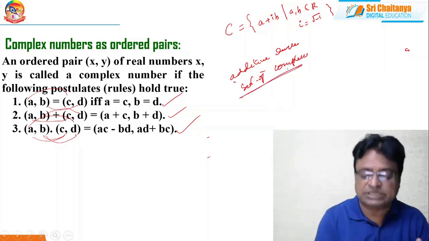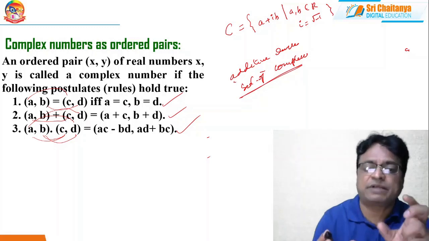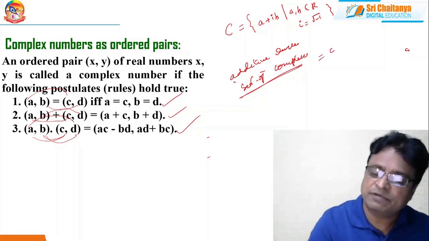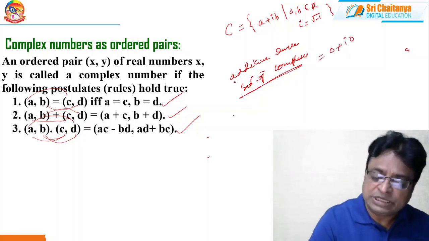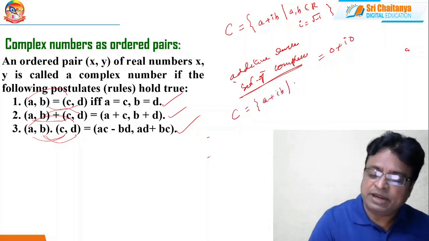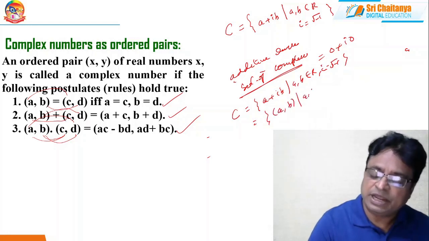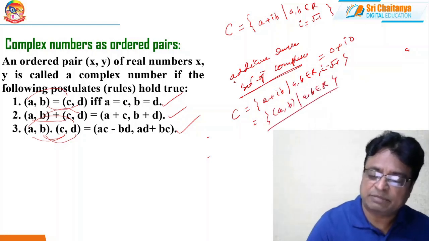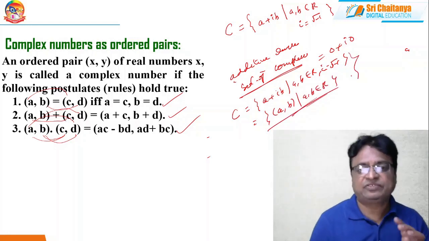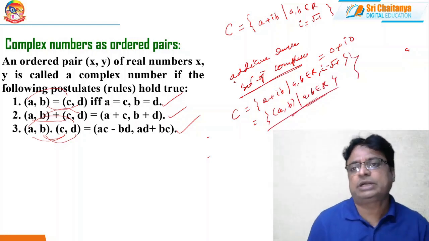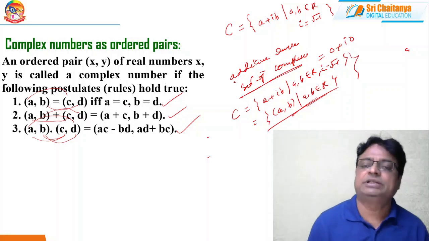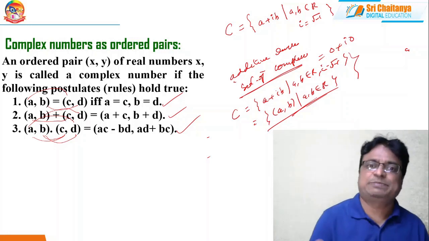The set of complex numbers is represented as a plus ib, where a comma b belongs to capital R and i equal to root minus 1. It is also denoted with the set of all ordered pairs of the form a comma b, where a comma b are real numbers. Both representations are the same. This is called the ordered pair notation, and that is the original definition of complex numbers. That is the expression form.